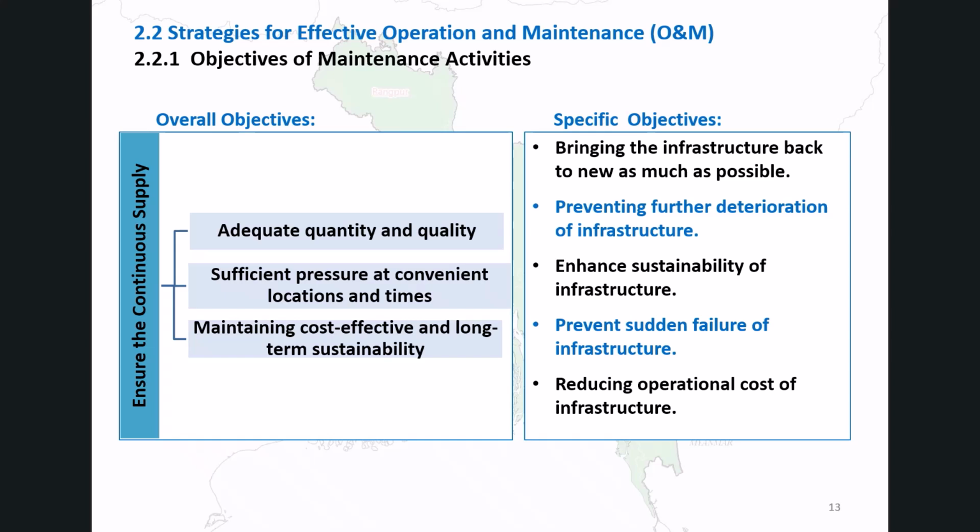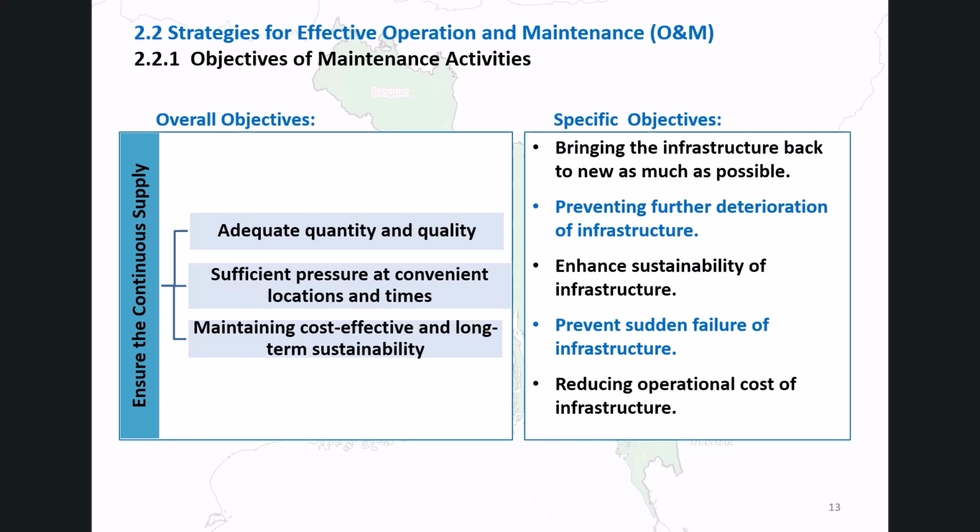Objectives of maintenance activities. The overall objective of O&M was covered in Chapter 1. Here, the specific objectives of maintenance are defined as follows. To bring infrastructure back to as new condition as much as possible. To prevent further deterioration. To enhance the sustainability of infrastructure.